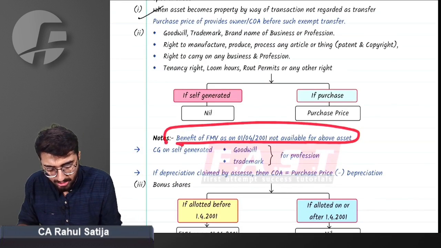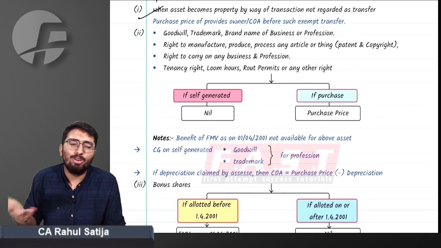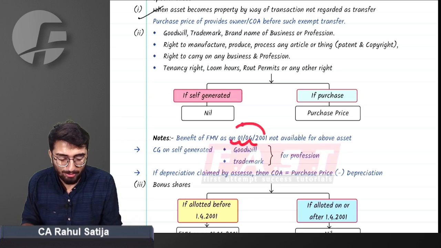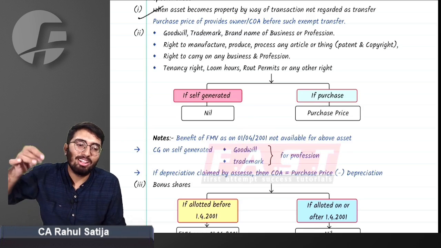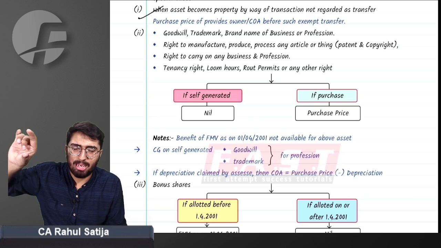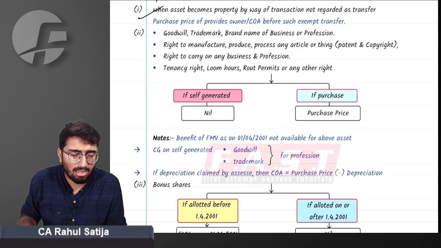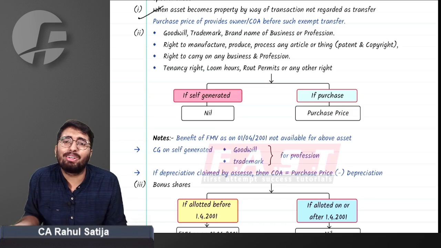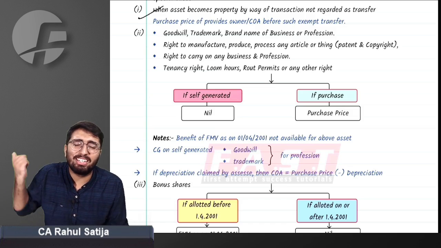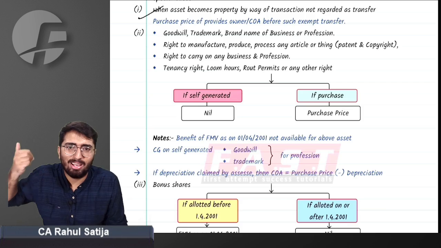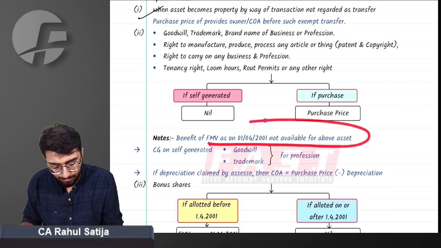And the most important thing, FMV will not be available. How will you calculate FMV as on 1st April 2001? Normally, if assets are long-term capital assets, FMV as on 1st April 2001 is applicable. But for intangibles, how will you know the value of a patent in the year 2001? There is no FMV available, so no FMV provision is available.